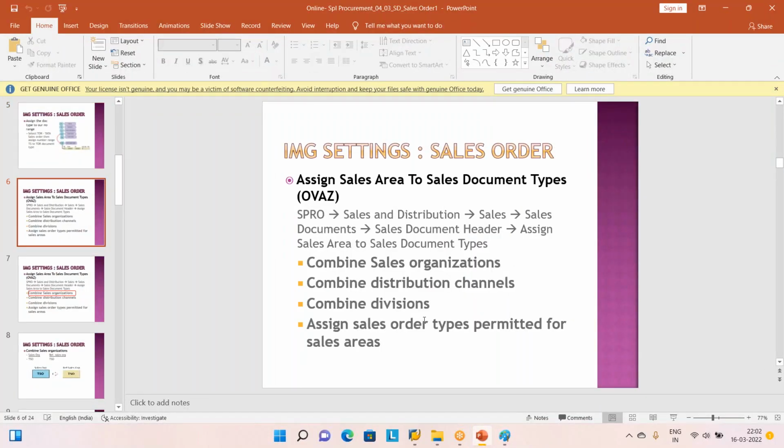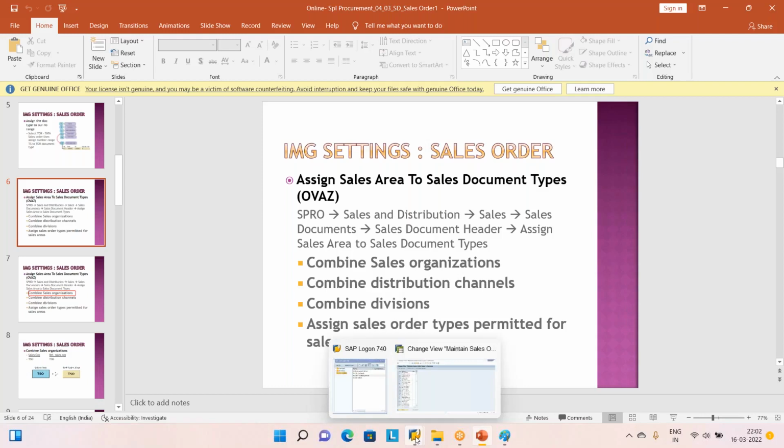So: combine sales organization, combine distribution channel, combine division, and assign sales order document type to the permitted sales areas. Highly confusing words are going to be there. Kindly and blindly, whatever steps I'm showing, please try to do it. So sales area linking, what does that mean? We will tell it. We just created a sales document type, but that is not sufficient. FOR you created, good, but how to link that one? Let us go and do this one. So these are the steps. A bit confusing, but let us try to create that one.